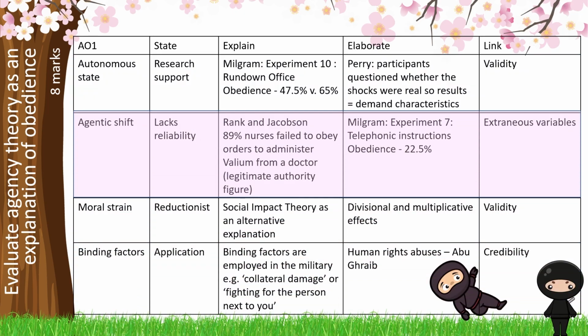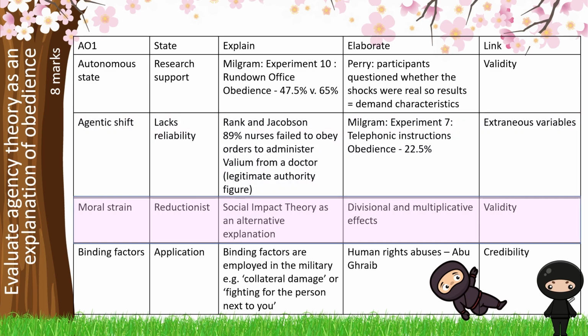We'd then move into explaining the agentic shift, but say that this concept lacks reliability. We have other research from Rank and Jacobson that say that although there were legitimate authority figures and people were in an agentic state, the nurses still failed to obey the doctor. We can counter that once again by saying, however, there is research to support the fact that communicating via the telephone does decrease obedience. And here we can talk about experiment 7 and again compare that to baseline. What we're going to talk about here is that extraneous variables may well affect the agentic shift and whether we are likely to take responsibility for our own behaviour.